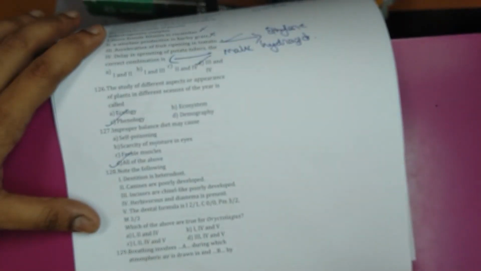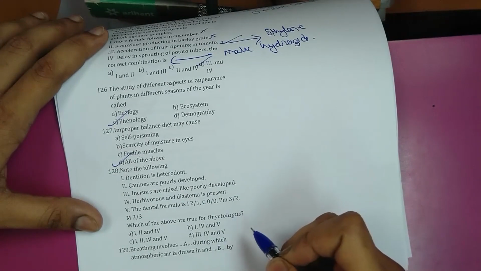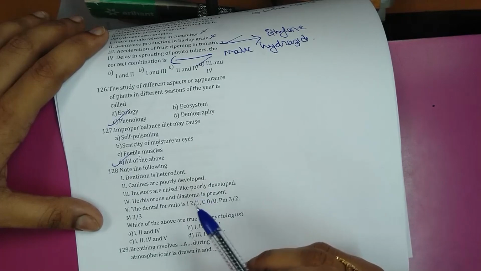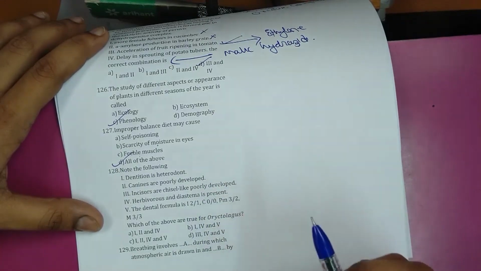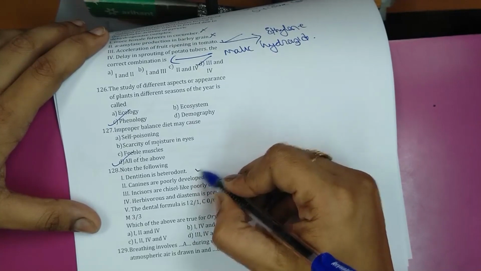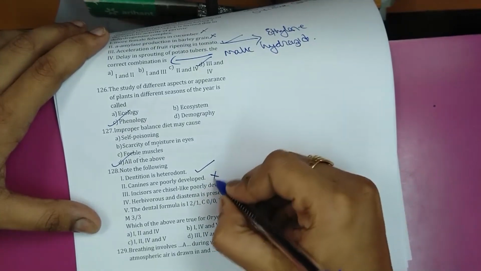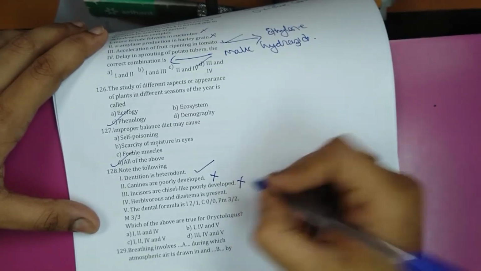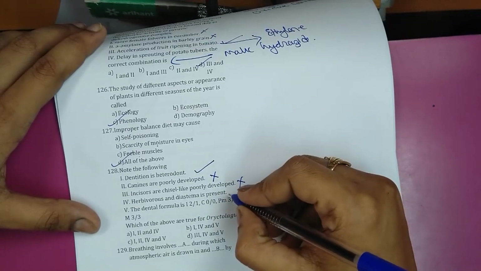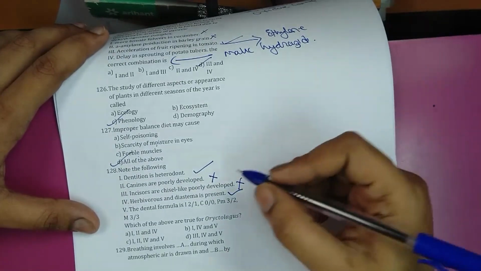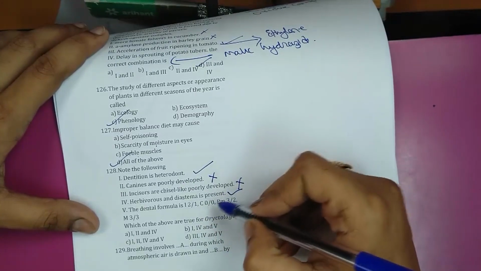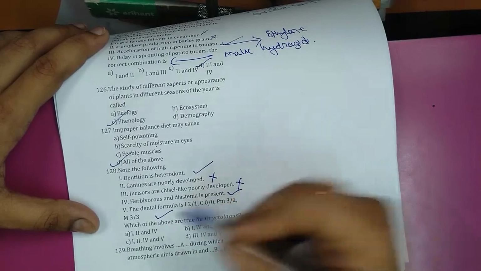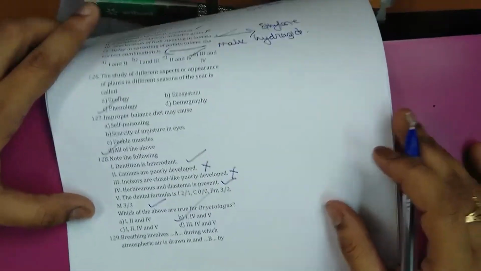Note the following. And we have to find out which of the following are true for Oryctolagus. So, let's read the statements. Dentition is heterodont is true. Canines are poorly developed. Wrong. The incisors are chisel-like and poorly developed is also false. Herbivorous and diastema are present is true. The dental formula incisors is 2-1, C 0-0, premolars 3-2 and molar 3-3. So this is correct. So the correct option is B.